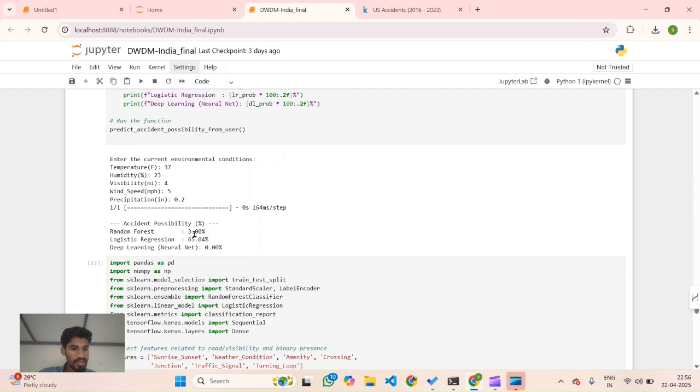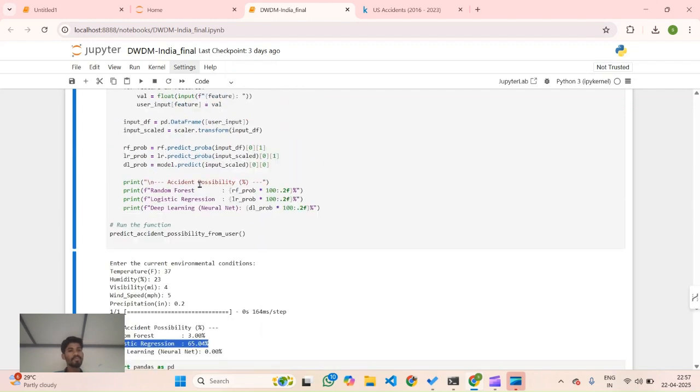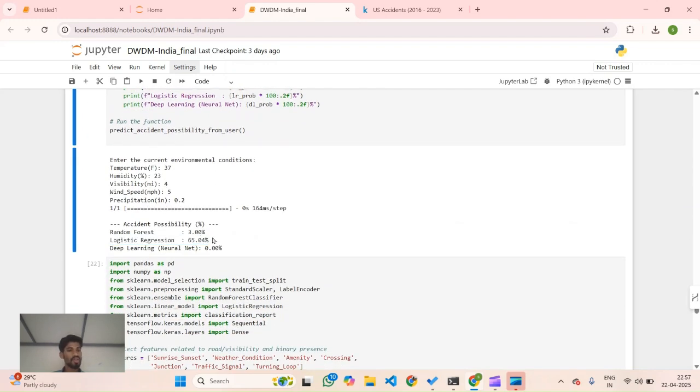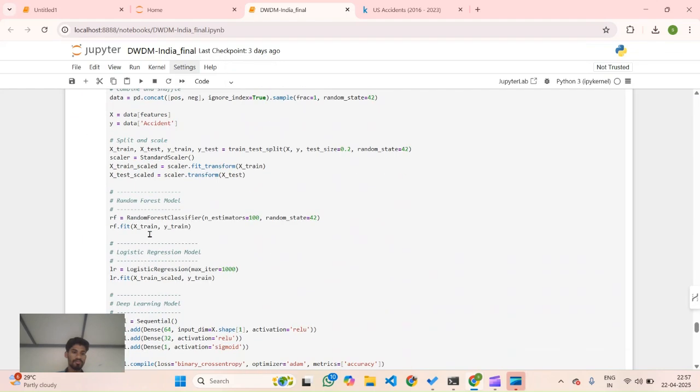Here we can see the discrepancies in the percentage. We can consider random forest and deep learning. They gave a similar percentage of accidents, while logistic regression hasn't considered every feature. It simply considers one or two features and gives the percentage, so that it gives a different value compared to random forest and deep learning.